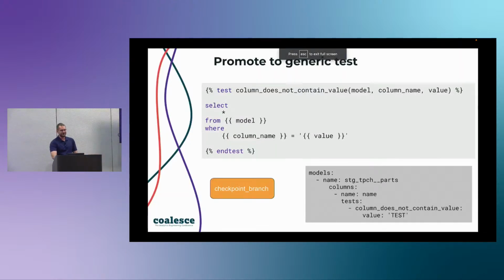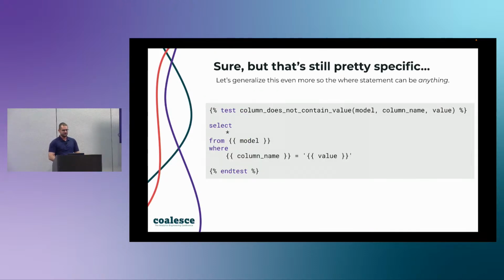is we are going to make this even more generic, right? We've created this, but we've still kind of hard-coded that equal sign. What if I wanted that to be greater than, less than? What if I wanted my value not to be a string? What if I wanted it to be a date? So there's still more that we can do to generify it, make it more generic.